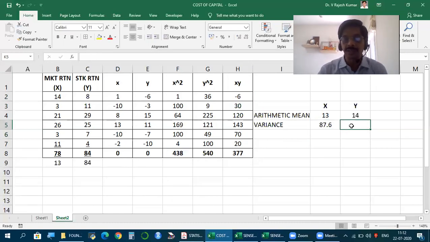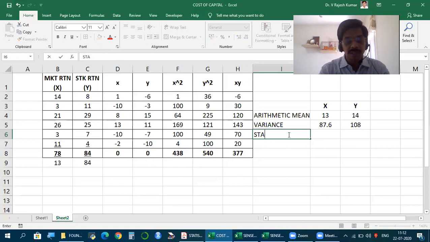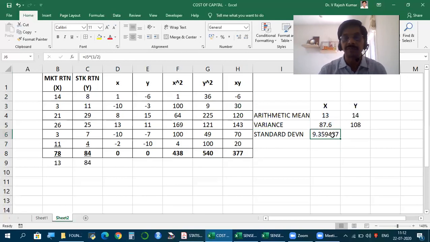So this is the variance. Similarly, y minus y bar. For y, the variance will be this divided by 6 minus 1. Now this is variance. But more than variance, our requirement is standard deviation. If you take the square root of this, you get the standard deviation.